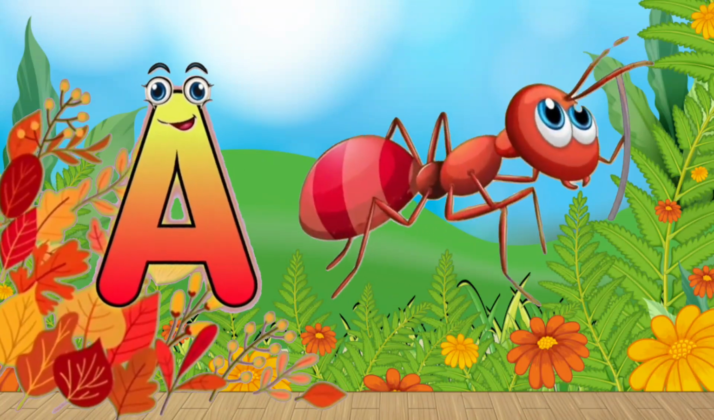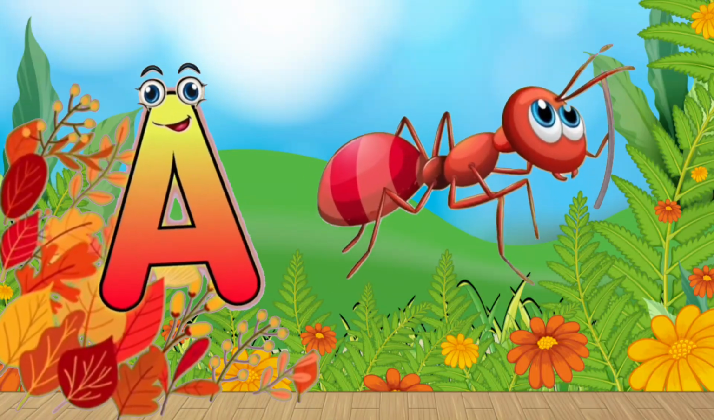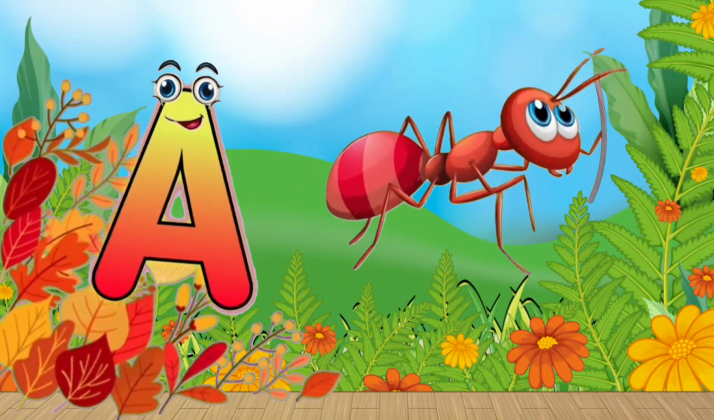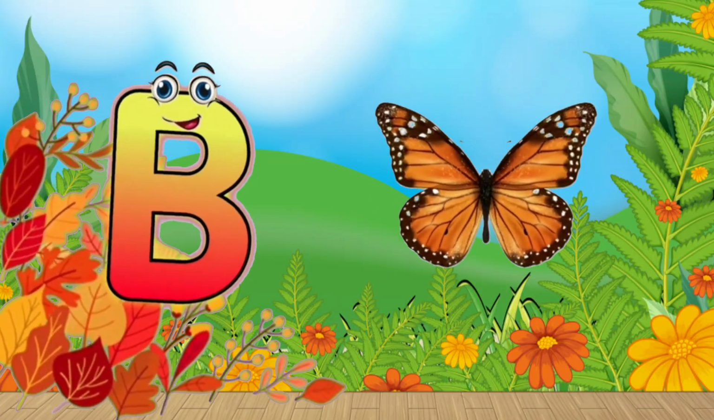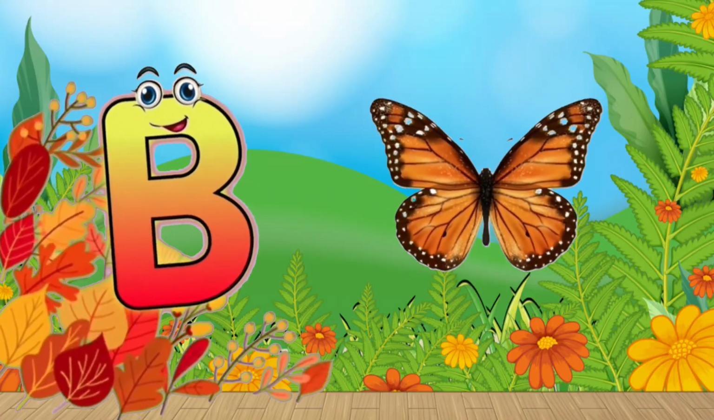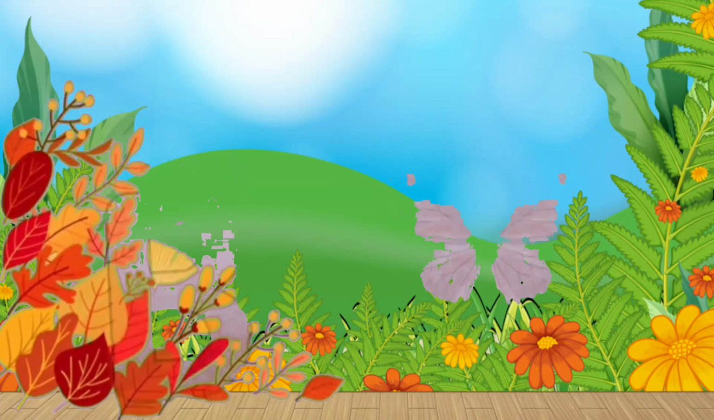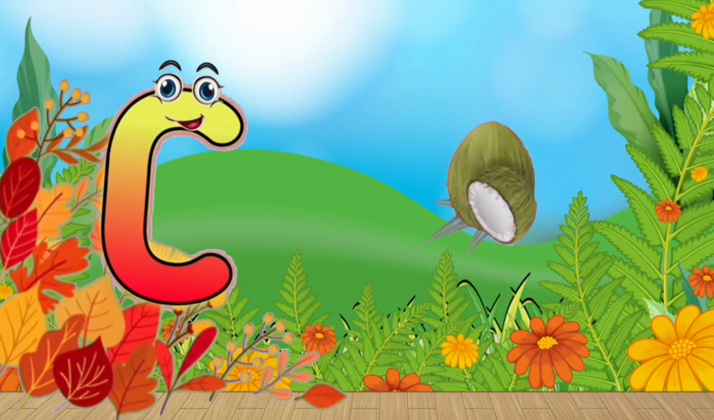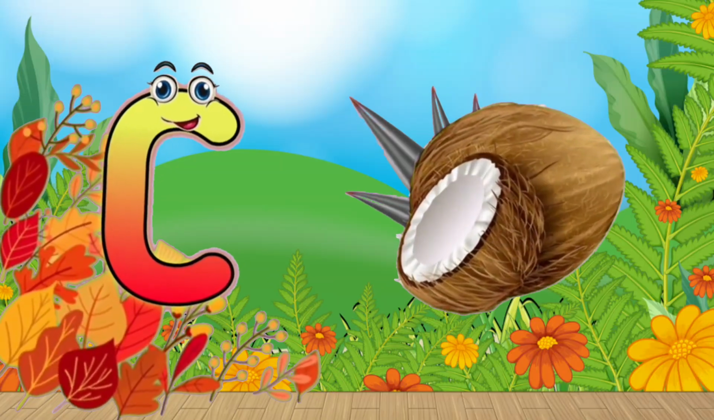A. A for ant. This is ant. B. B for butterfly. This is butterfly. C. C for coconut. This is coconut.